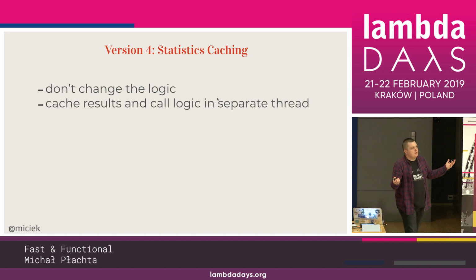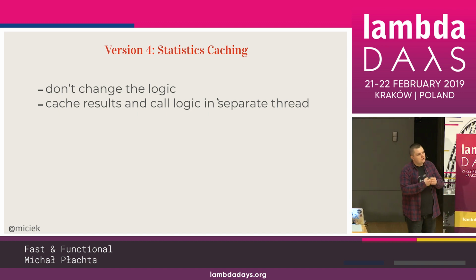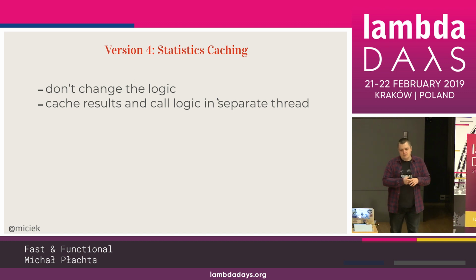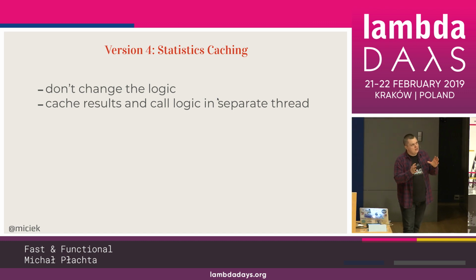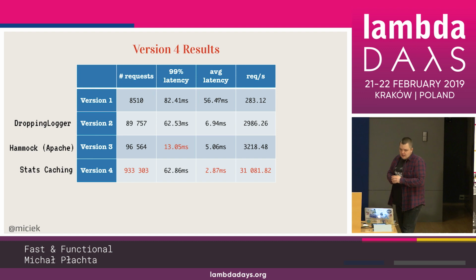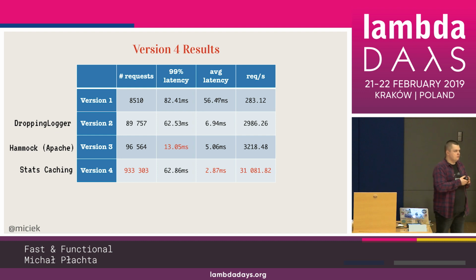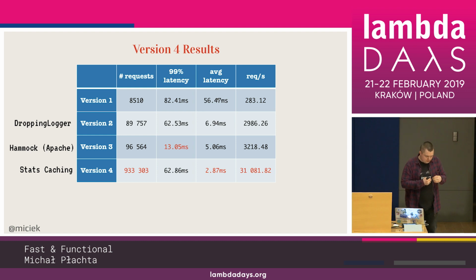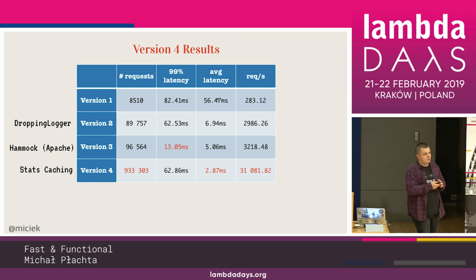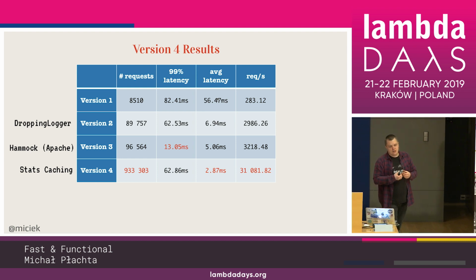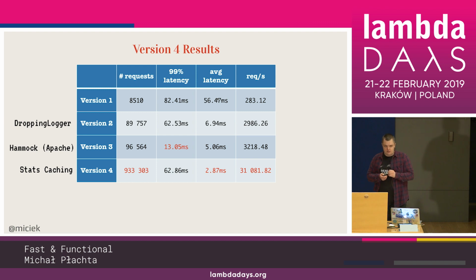So what can we do? We can add this caching thing. And we can do that by changing just one line of code without any logic, without anything more, because we have all those side effective things in the one interpreter that we want to use. And after just introducing caching, we get this huge amount of performance boost, right? 900,000 requests, 62 milliseconds latency on 99th percentile, and it gets into 31,000 requests per second. So it's a lot. It's a nice service then. One instance can take a lot.